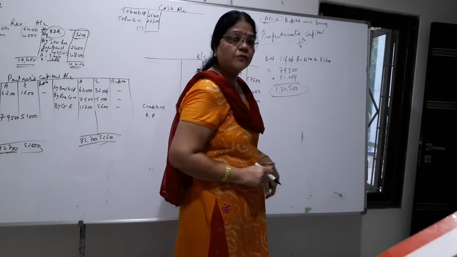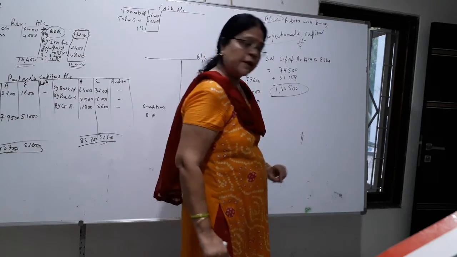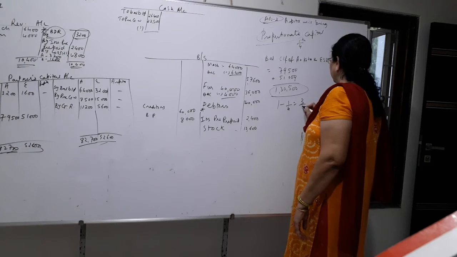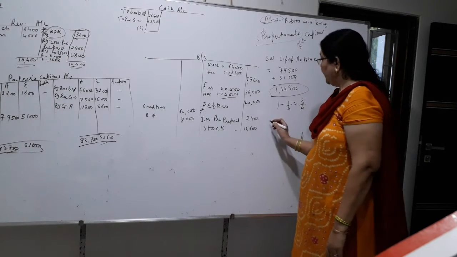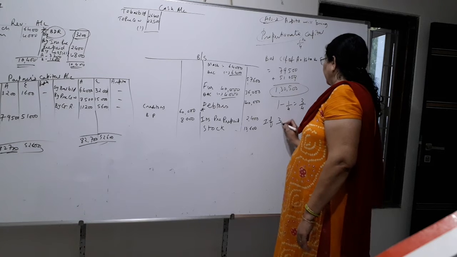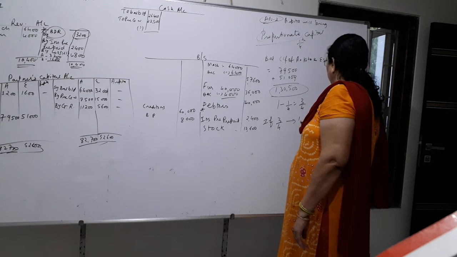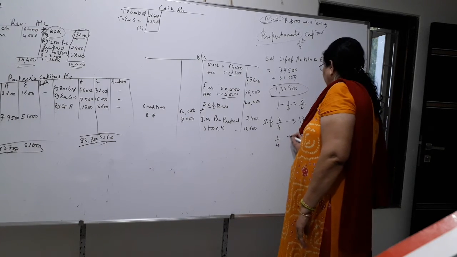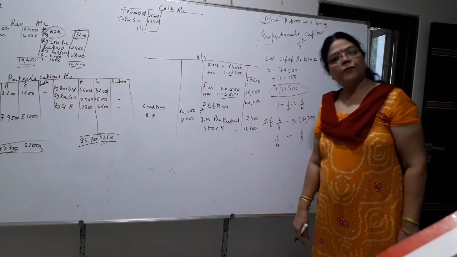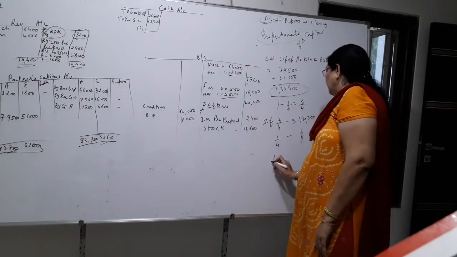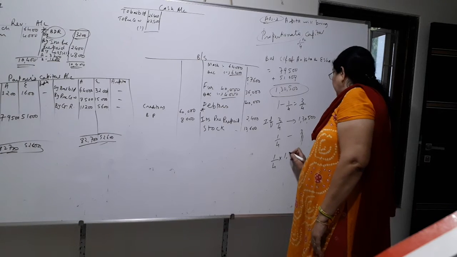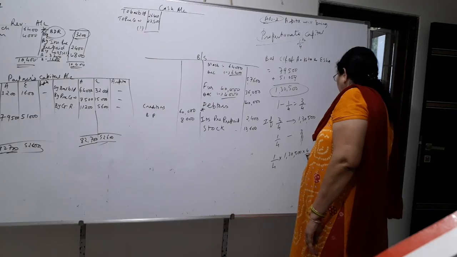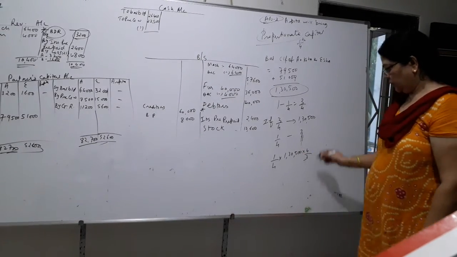So what is the share of this? 3/4. How, children? See, 1 minus 1/4, so this is 3/4 capital. So if 3/4 capital is equal to 1,30,500, how much is 1/4? Let's see. 1/4 will be how much? So multiply 1/4 by 1,30,500 multiplied by 4/3. Okay, so work this out.